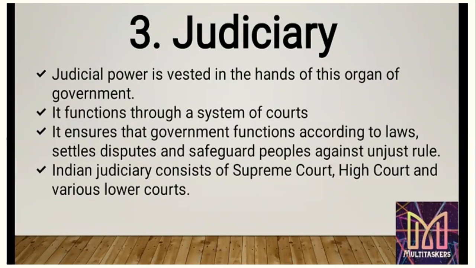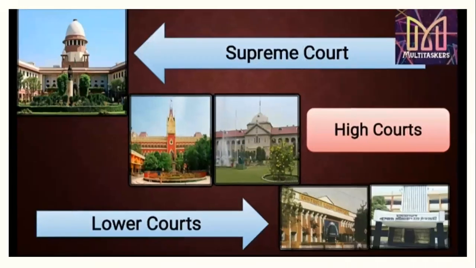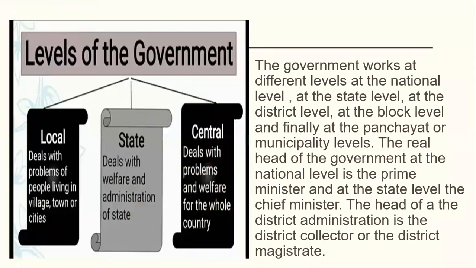Is that clear? Now, here you may see the three levels of the court, that is Supreme Court, High Court, and lower courts. Is that clear? Now, the next is levels of government. Right now, you have studied about the organs. Now, you will study about the levels.